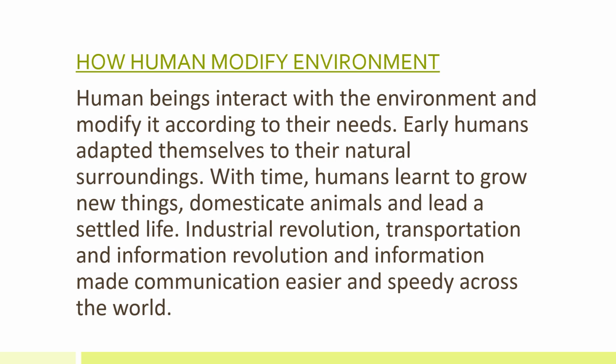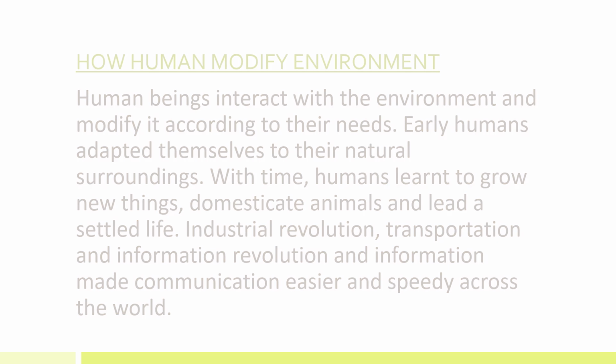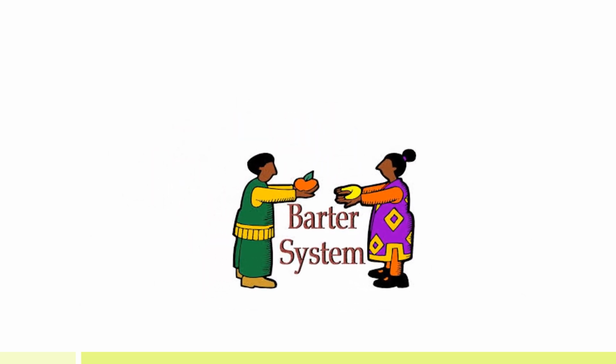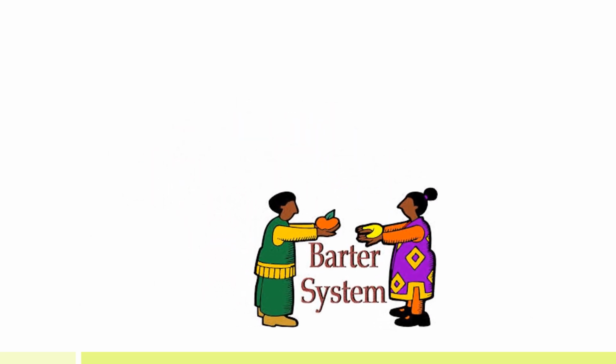Now, there is one word in your book, barter system, right? Barter system. What is barter system? Here, this is a man, this is a female or woman. This man has an apple or say orange and she has a banana.